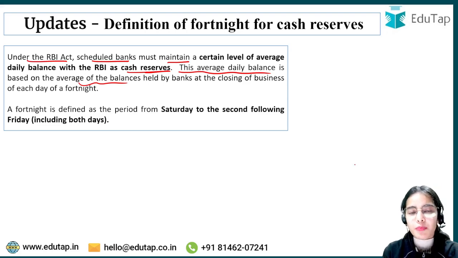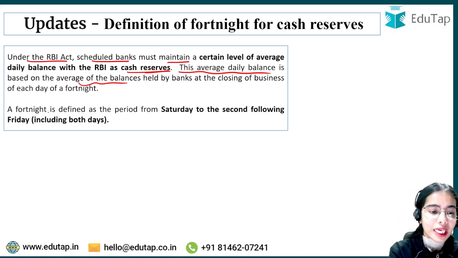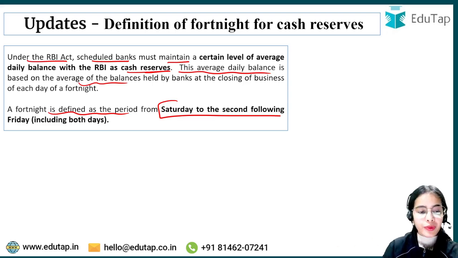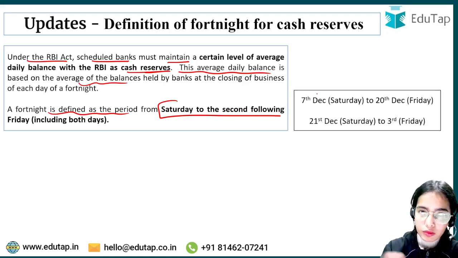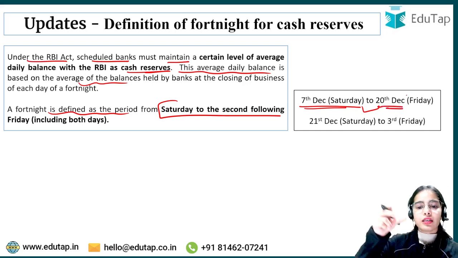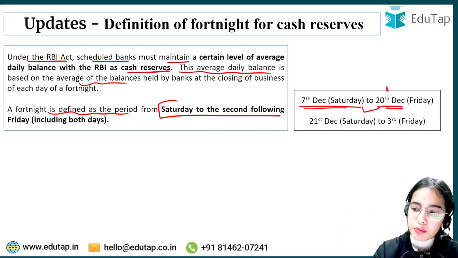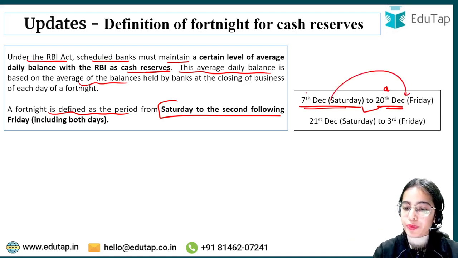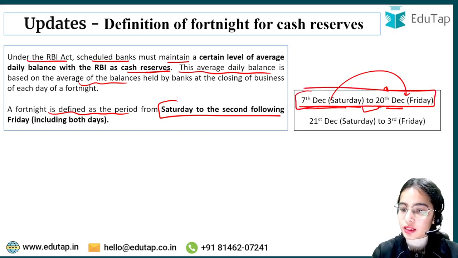Till now under the RBI Act, the fortnight is defined as the period from Saturday to the second following Friday, including both days. So right now, if you see, 7th December is Saturday. Now 20th December is the second following Friday, and including both these days, it is considered the fortnight.